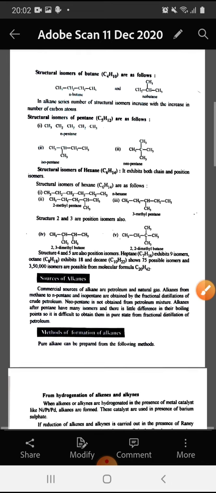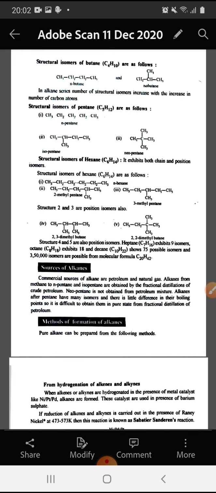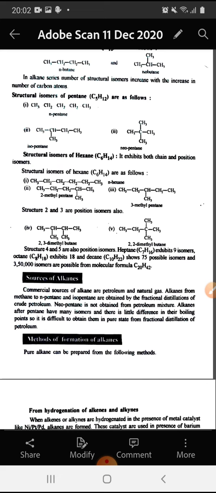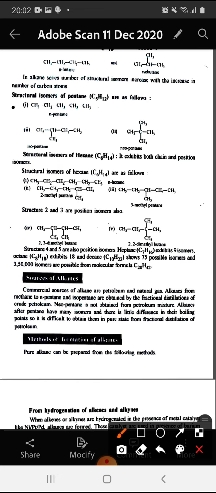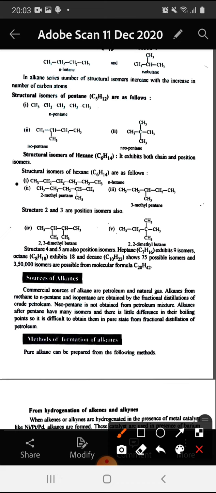In the alkane series, the number of structural isomers increases with the increase in the number of carbon atoms. The structural isomers of pentane are n-pentane, isopentane, and neopentane. The structural isomers of hexane are n-hexane, 2-methylpentane, and 3-methylpentane. 2-methylpentane and 3-methylpentane are position isomers also.